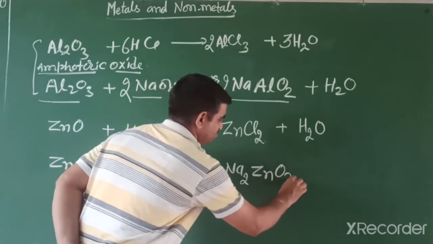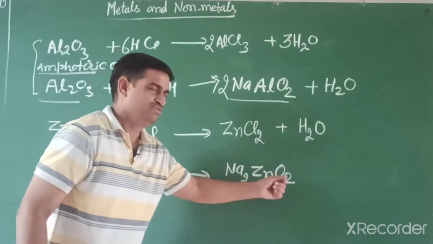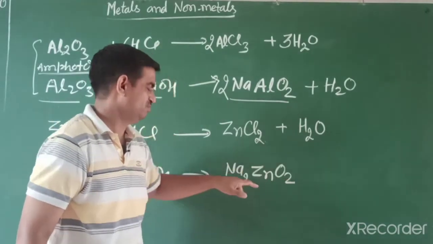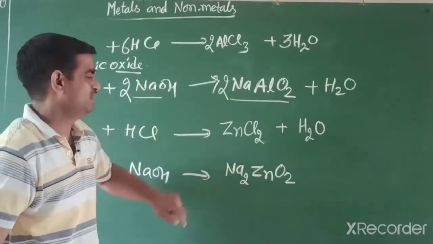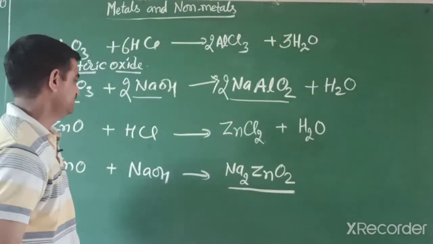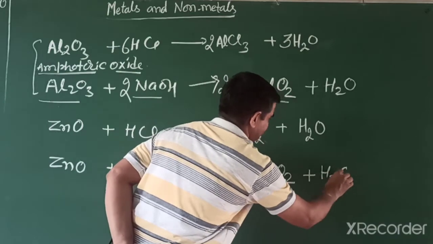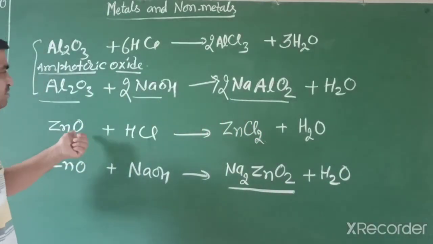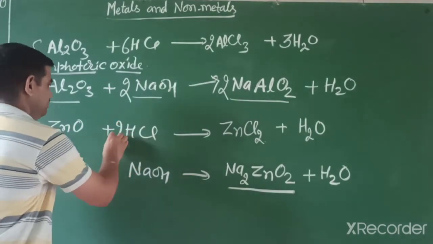Its formula is Na2ZnO2. How can you write this? Because we know oxygen is -2 charge, -2 into 2 is -4, zinc +2, sodium +1, 2 sodium +2, overall this balances. So this one is sodium zincate. Further water formation. So now we balance the reaction. First reaction, how to balance in this way?